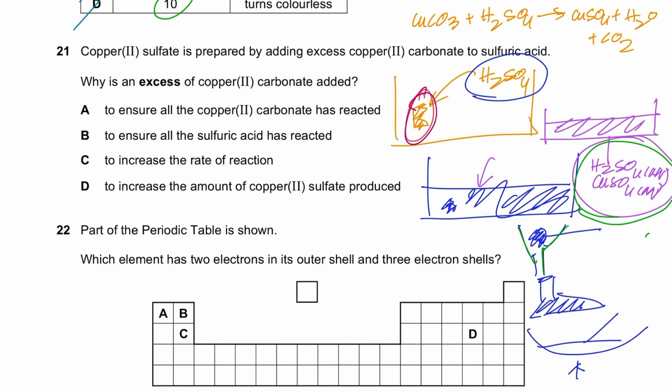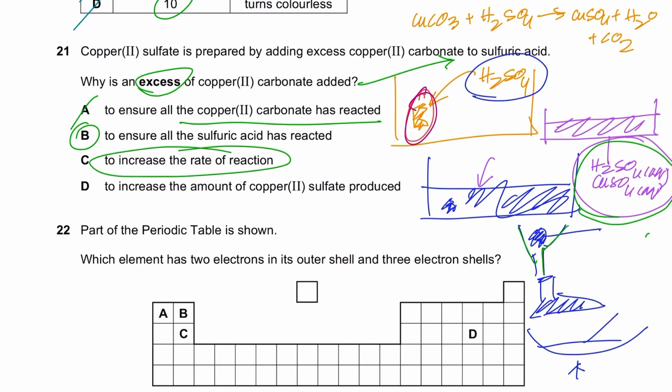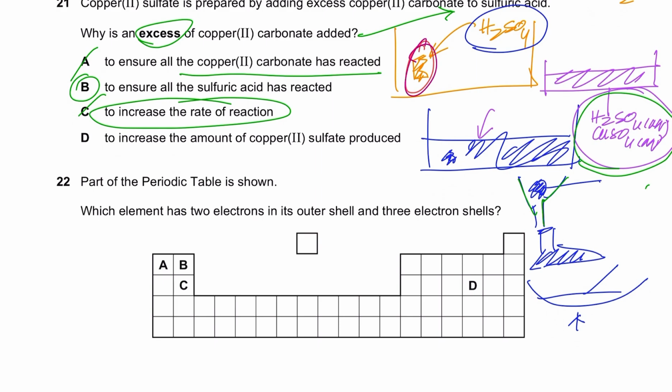So why is excess copper carbonate used? So that all the sulfuric acid is reacted. To ensure all the copper carbonate is reacted? If it's in excess, how can all the copper carbonate react? Come on, A is wrong. To ensure all the sulfuric acid is reacted, yes. To increase the rate of reaction does not depend on these things. It depends on concentration, temperature, surface area, and so on, right? To increase the amount of copper sulfate produced, no. Being in excess does not dictate the amount of product produced.